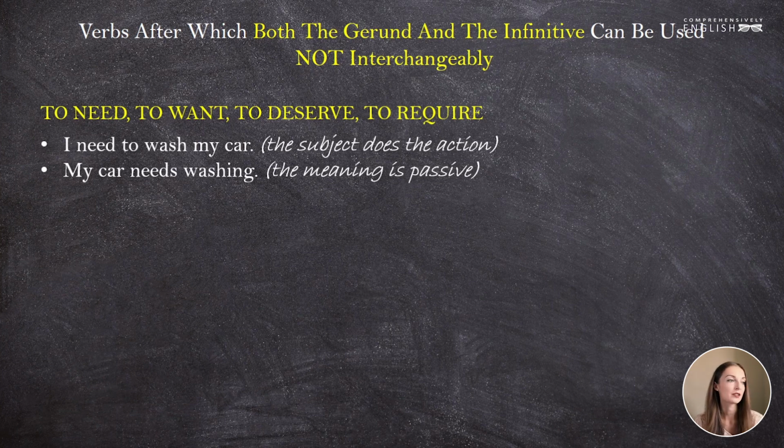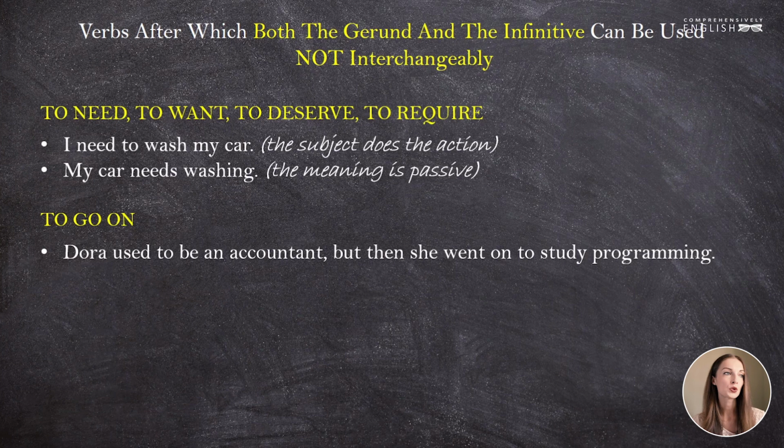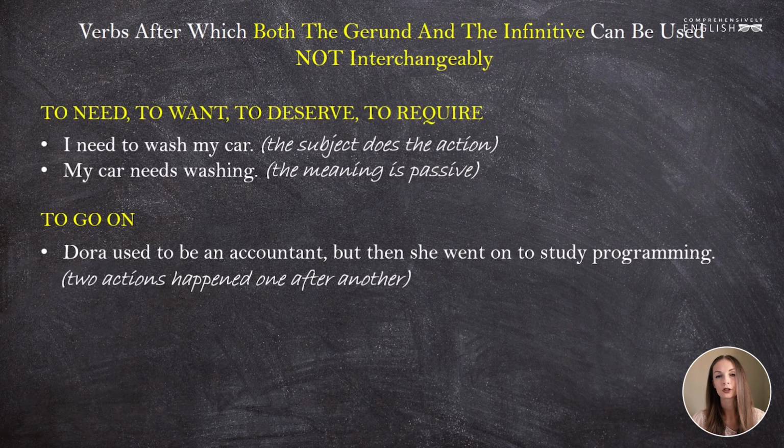And the last one is a phrasal verb, to go on. We can say to go on to do something and to go on doing something. Dora used to be an accountant, but then she went on to study programming. She went on to study programming means that the next thing she did in her life, the next step she took, was studying programming. We speak about two actions that happened one after another.